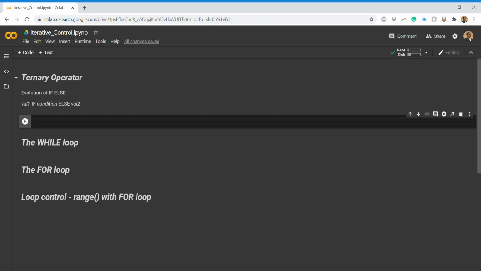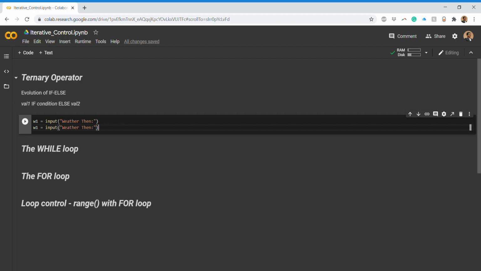For that I take one variable, w1, and I take input from the user. I write what was the weather, and then I ask what is the weather now, which will be stored in w2.